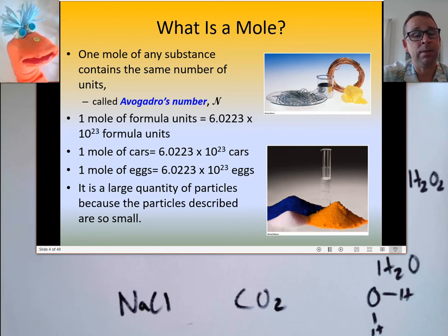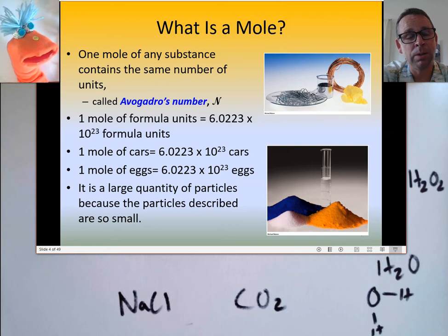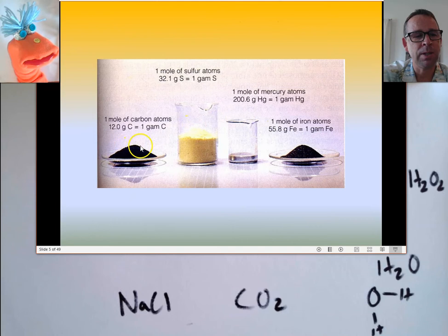And like I said, you can have a mole of anything. Cars, dogs, eggs, whatever it is you want. Now, that's a very, very large number, right? A mole of paper stacked on Earth would go to the sun and back lots of times. So this is a big, big number. If I have a mole of something like carbon, it's not an enormous amount. That's it right there, 12 grams, right? This is my mole of sulfur, my mole of mercury, my mole of iron.